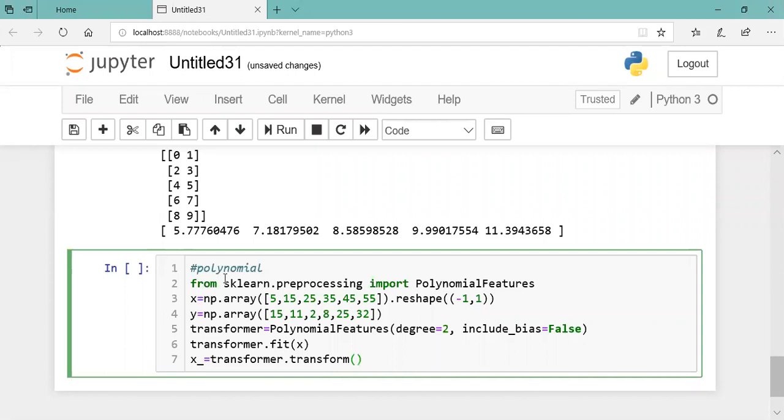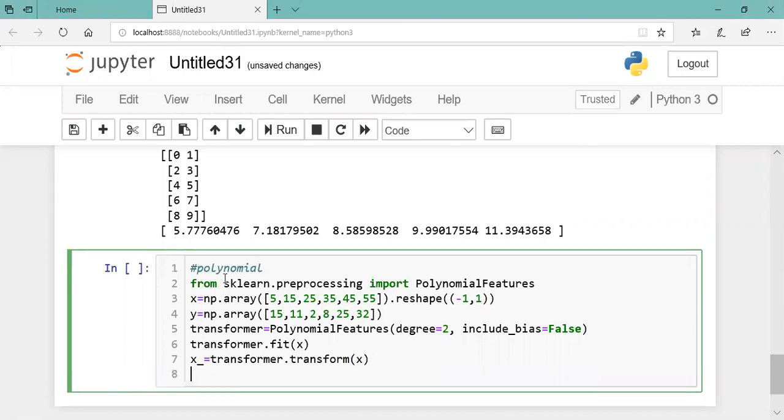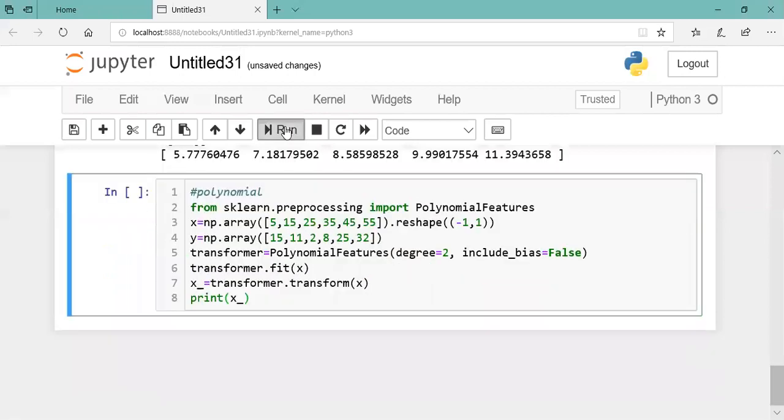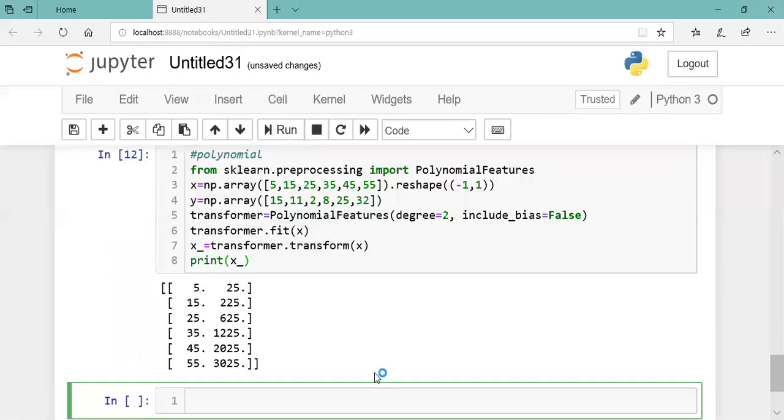So here actually it is converting to a polynomial. Transformer dot transform. Fit, then transform. Then let's print it and see the output. Okay, so this is converted to a polynomial with degree 2.